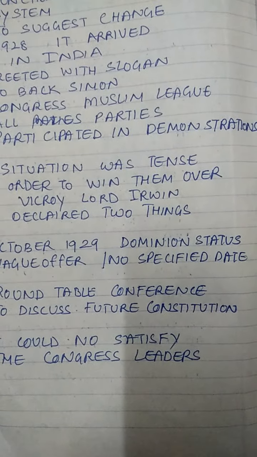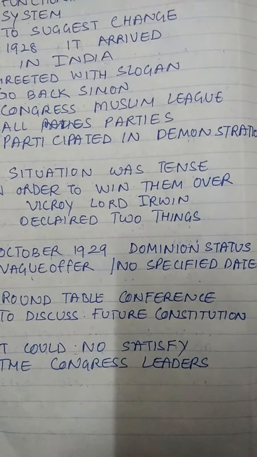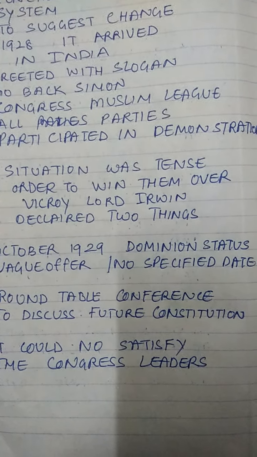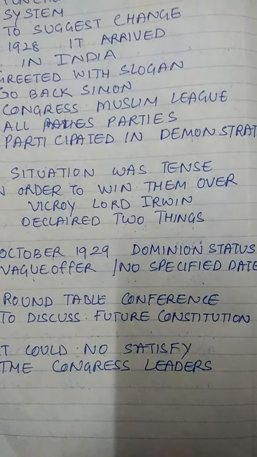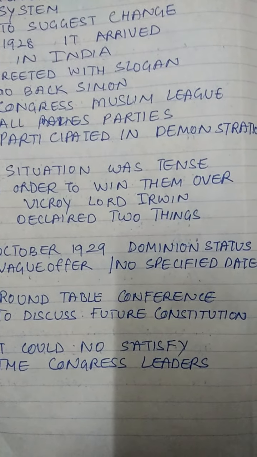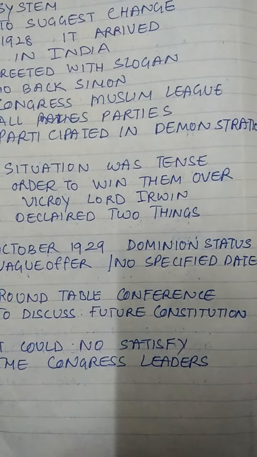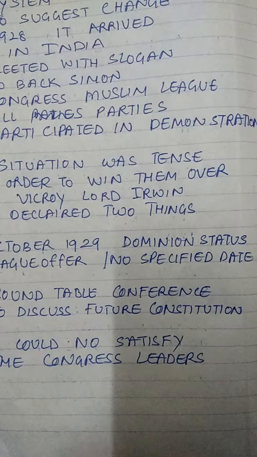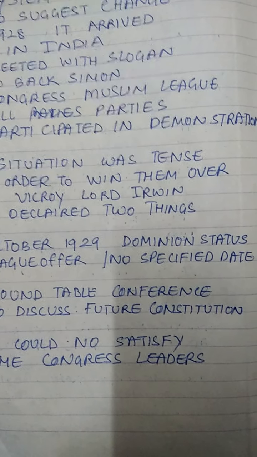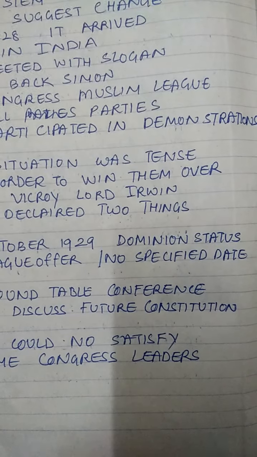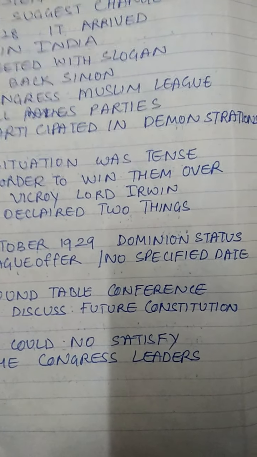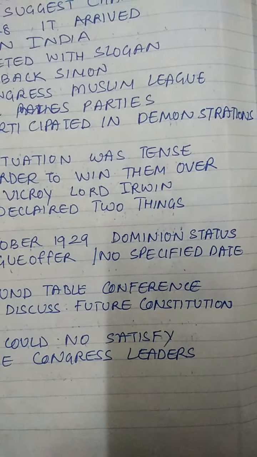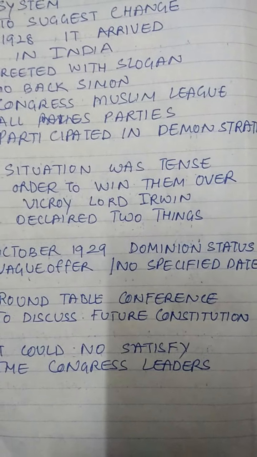Here, I would like to tell you what exactly Dominion status is. All of you know that in British India, there were many colonies. Certain colonies were given a special right: the local people, the natives of that country, could rule the government. They would form the government. But defense, finance, and communication remained under the British. So Dominion status meant they were colonies of Britain only, but they had their own government. So they said Dominion status would be given, but it was a vague offer.